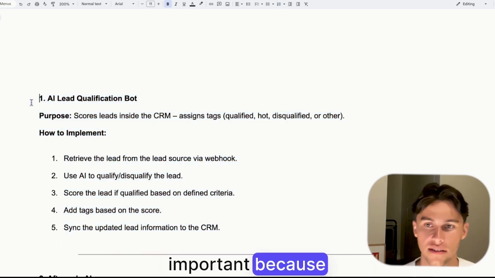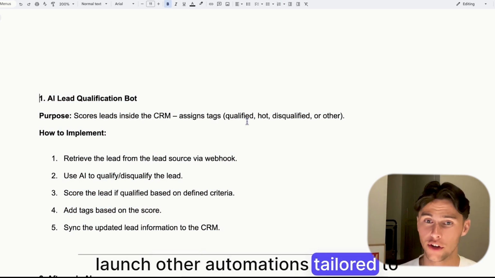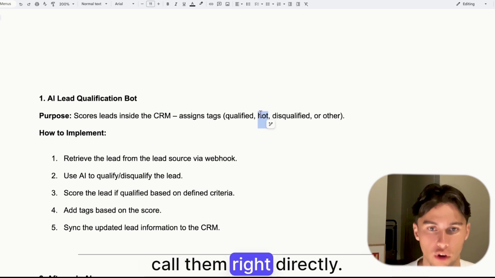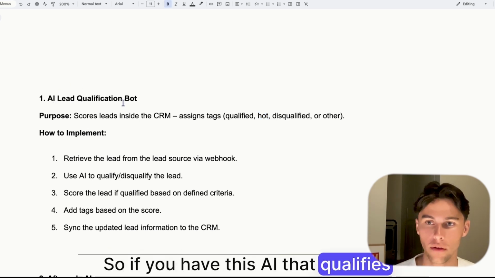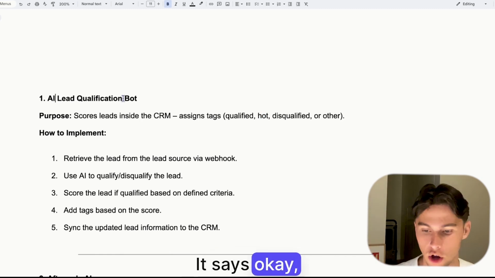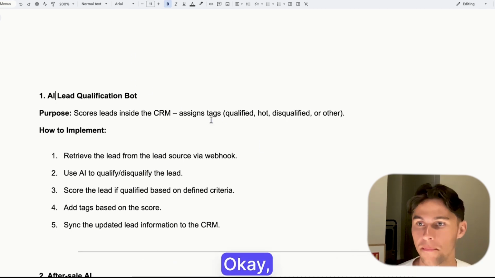And this is very important because through this qualification, you can launch other automations tailored to that lead, right? So for hot leads, you might want to warm call them directly. So if you have this AI that qualifies them right after a sales call, the AI qualifies and says, okay, this lead is hot. We have to do X, Y, and Z to ensure that we close them. Okay, so that's the goal of this one.